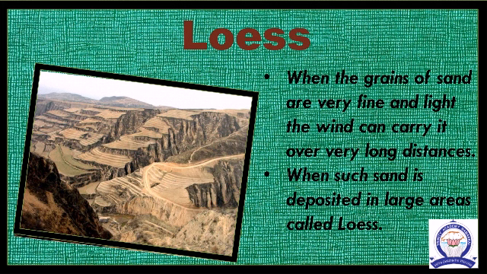When the grains of sand are very fine and light, the wind can carry them over very long distances. When such sand is deposited over a large area, it is called loess. Large deposits of loess are found in China.